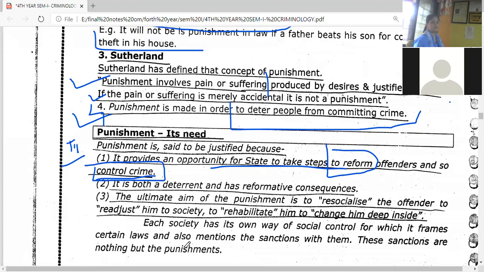Number 2, sometimes punishment has a deterrent and reformative effect also. Deterrent means fear-inducing, and reformative means reforming, so it has a deterrent and reformative effect on the offender. And most important, the ultimate aim of punishment is to re-socialize the offender.